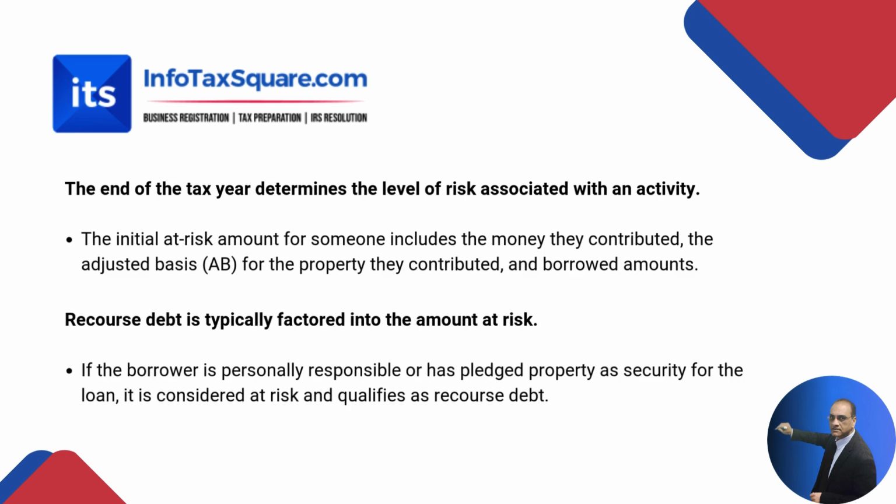Now we are going to learn the end of the tax year determines the level of risk associated with an activity. The initial at-risk amount for someone includes the money they contributed, the adjusted basis for the property they contributed, and borrowed amount. Recourse debt is typically factored in the amount at risk. If the borrower is personally responsible or has pledged property as security for the loan, it is considered at risk and qualifies as recourse debt.